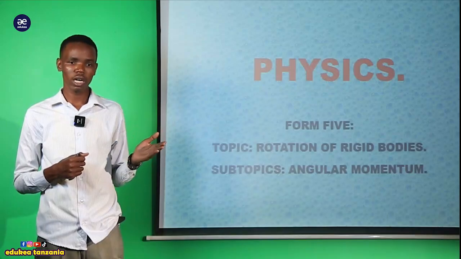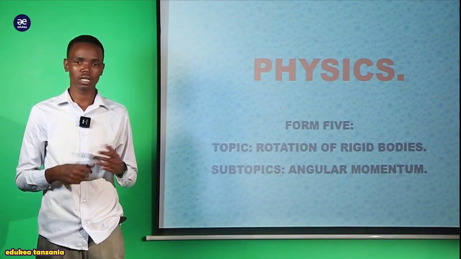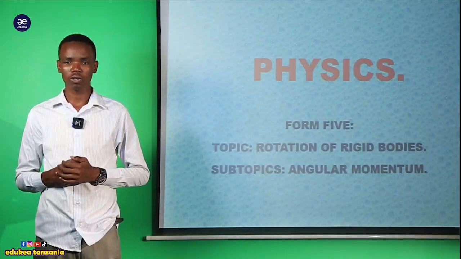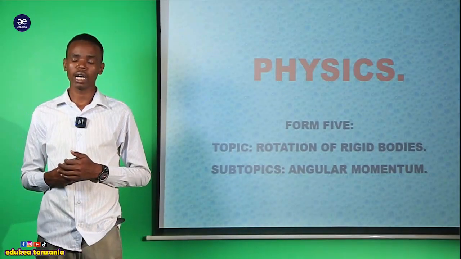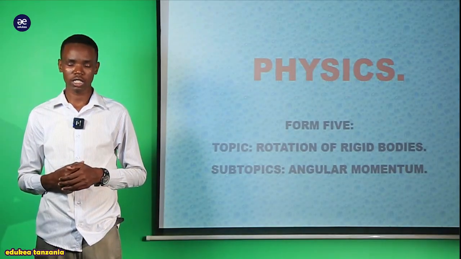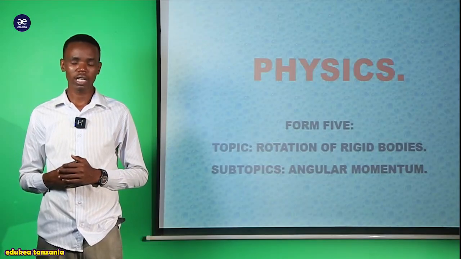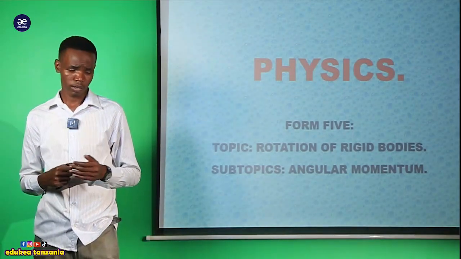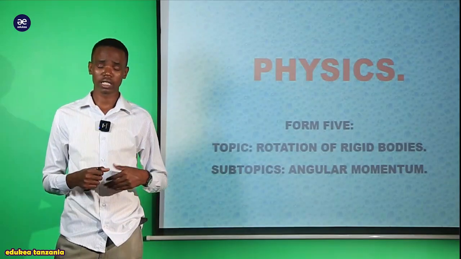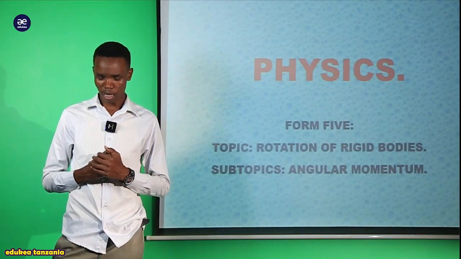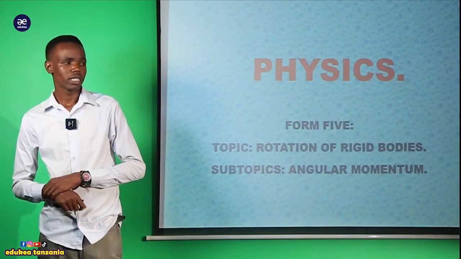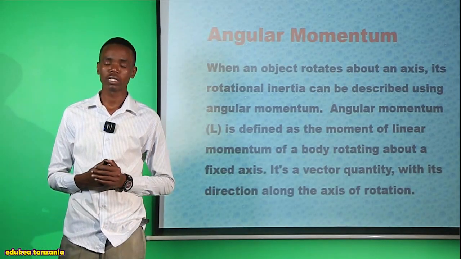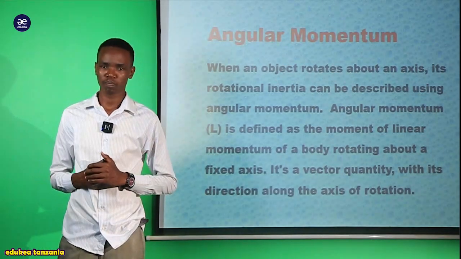We were trying to see some concepts related to torque, some questions related to torque, the way we can identify the linear acceleration, the way we can identify the linear velocity. That is what we tried to see on that subtopic. But for our discussion today, we are going to see about angular momentum.